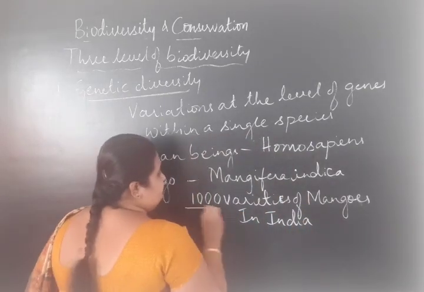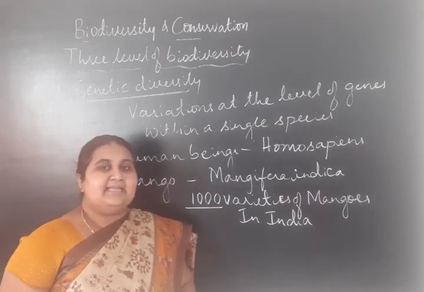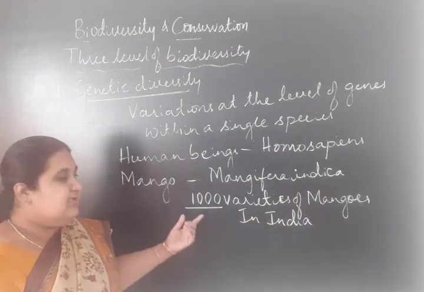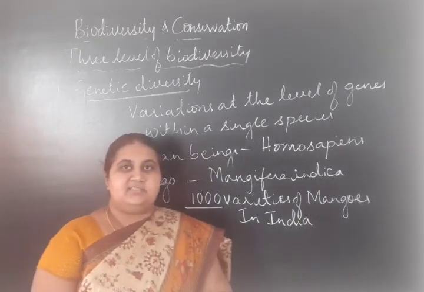So it is an example for genetic diversity.